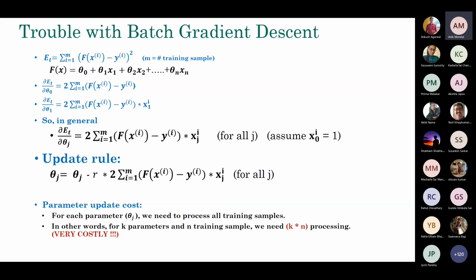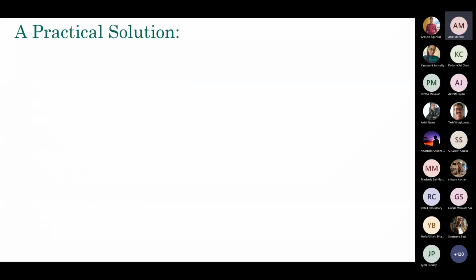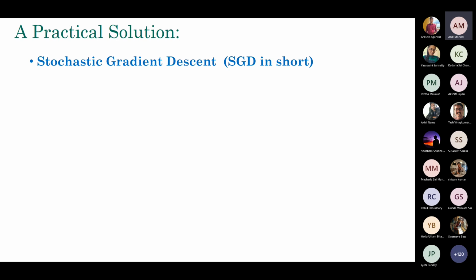All right, so what's the solution for that? Or rather, I won't say solution, but what's the strategy you can take to address this problem? A practical approach that people have studied, with modifications as well, is stochastic gradient descent. People often call it SGD in short.